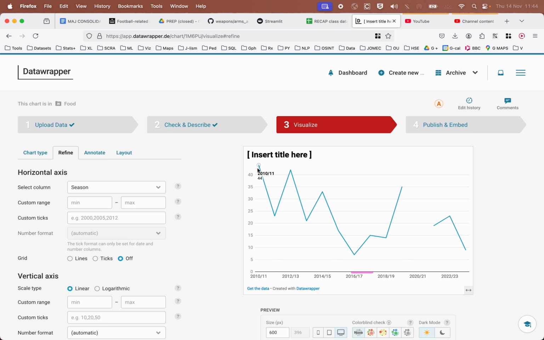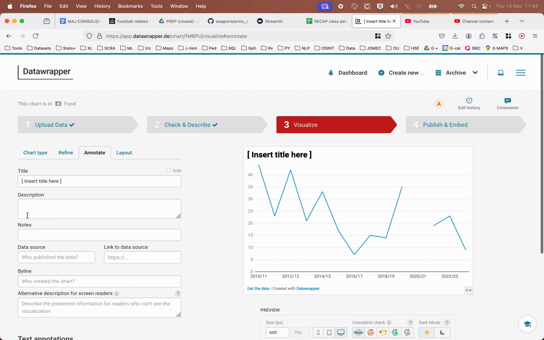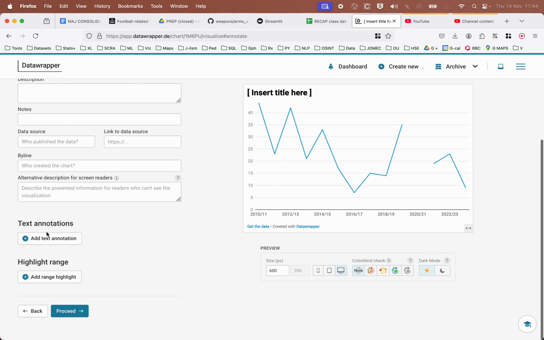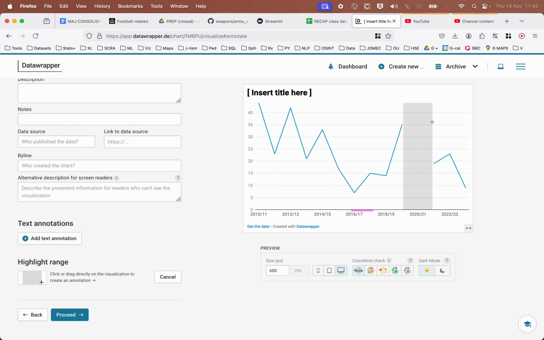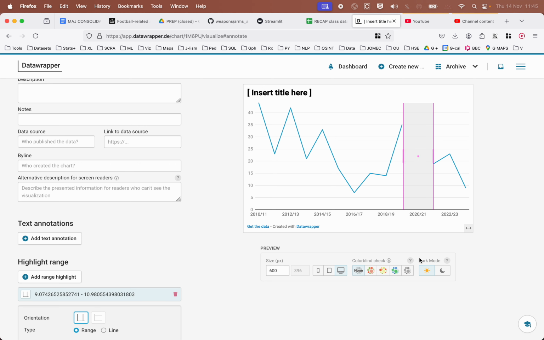Something needs to go in to explain this. It might be good as well if we could adjust the tooltip, which I think we have the option here. No, we don't. We might add a highlight range to explain this. Yep, we could put in a little note and say there were no games.